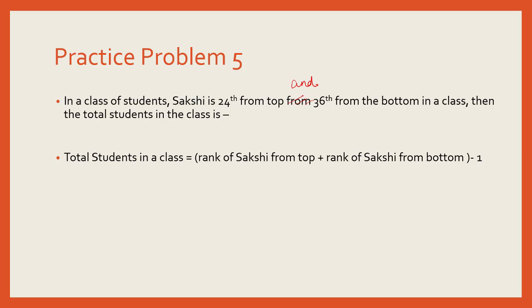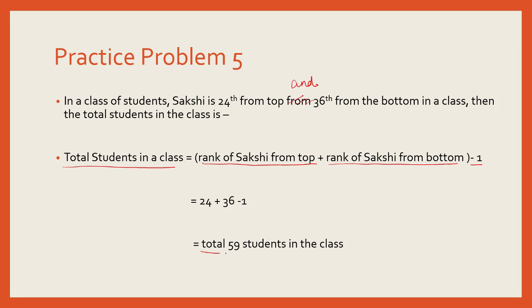So total students in a class is rank of Sakshi from top plus rank of Sakshi from bottom minus 1, which is 24 plus 36 minus 1, leading us to conclude that there are 59 students in the class. Again, this is a direct concept application.